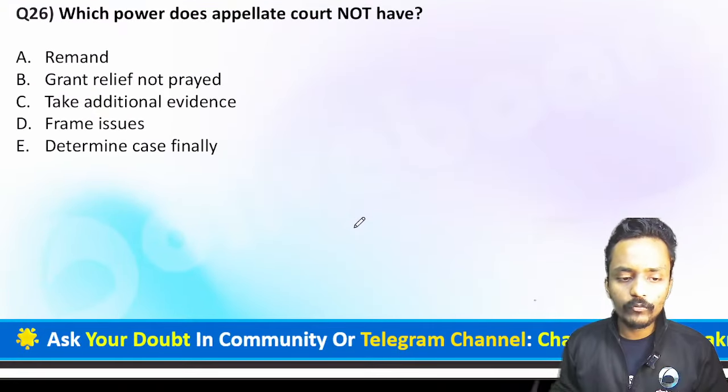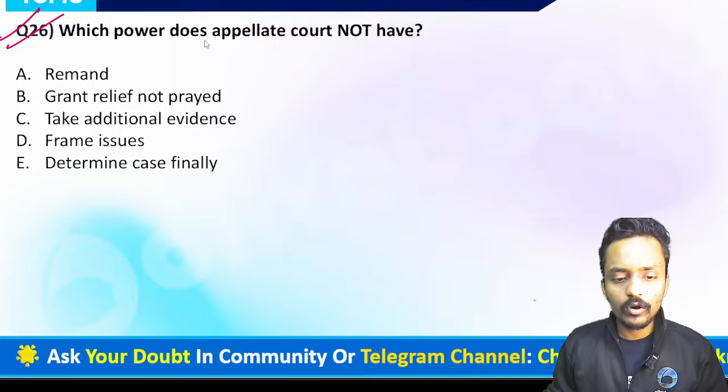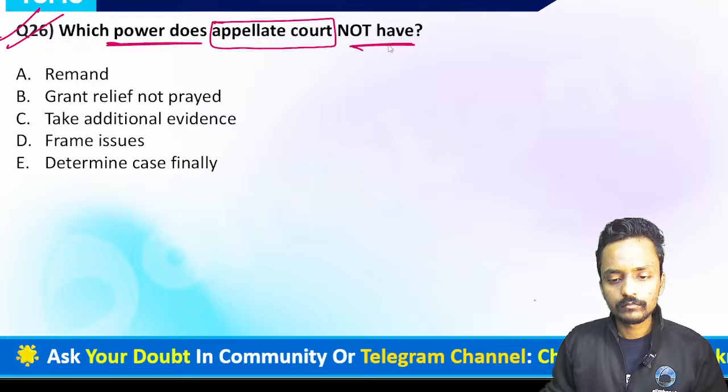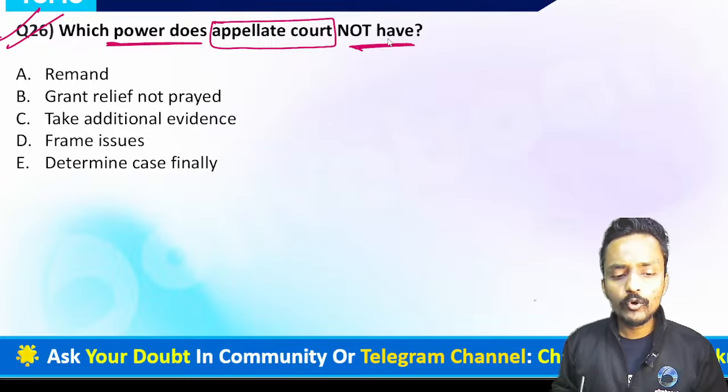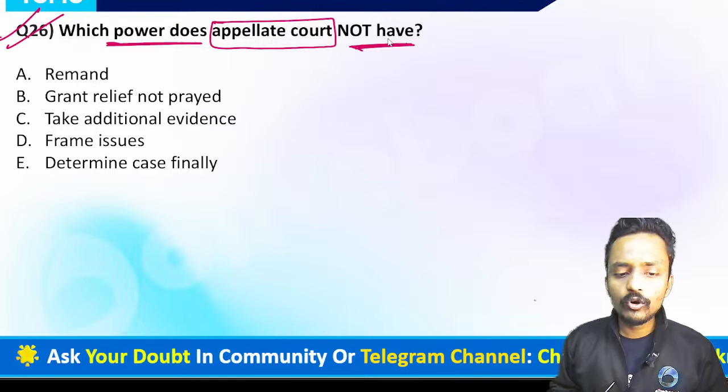Now we are moving forward to question number 26. Question number 26 is on your screen. Let me know which option is correct right now. The question is saying, which power does the appellate court not have? What do you mean by appellate court? An appellate court is the court where we are filing an appeal. So let me know which of the following powers has not been granted to the appellate court.